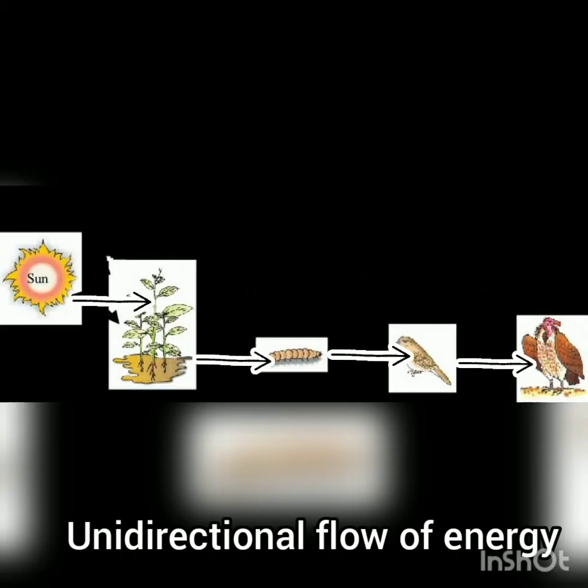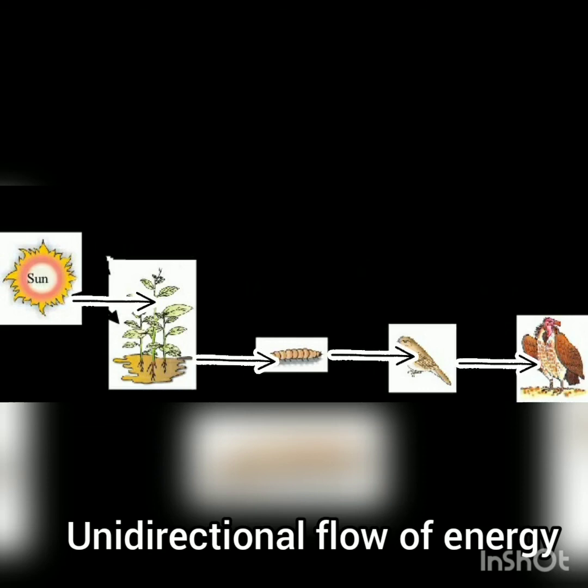The flow of energy from the producers to the consumers is always in one direction. We call it unidirectional flow of energy. Uni meaning one. So the flow of energy is from the solar energy to the producers, producers to the primary consumers, primary to secondary, and secondary to tertiary.